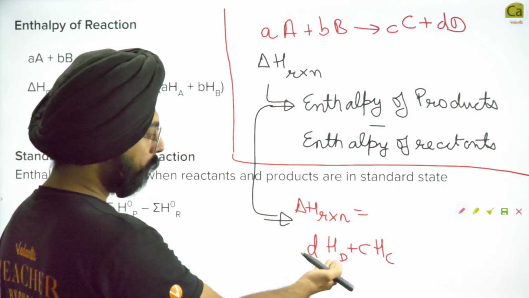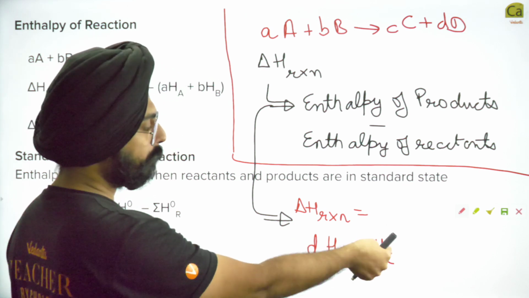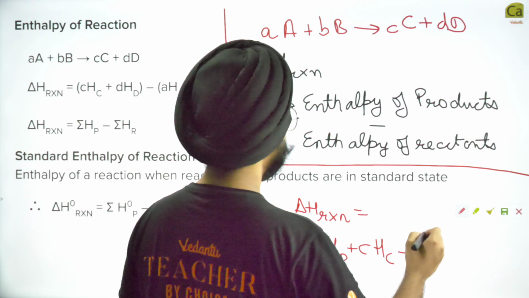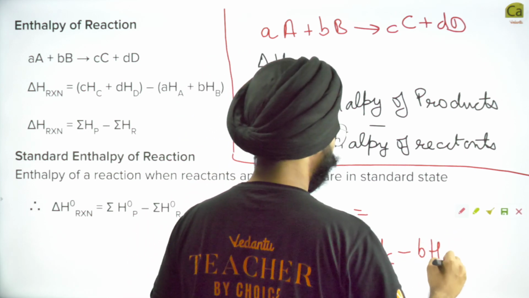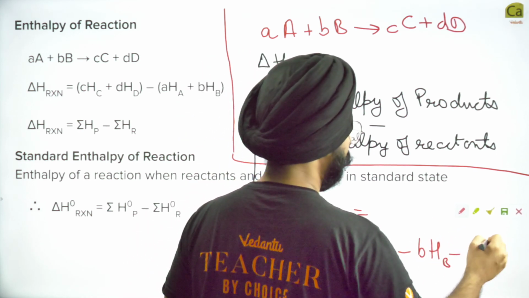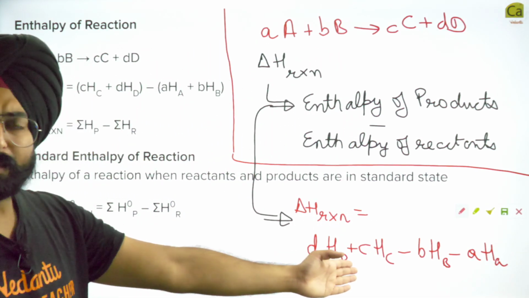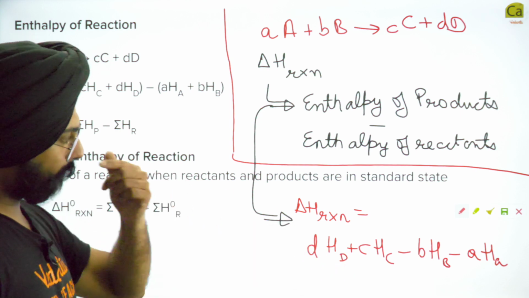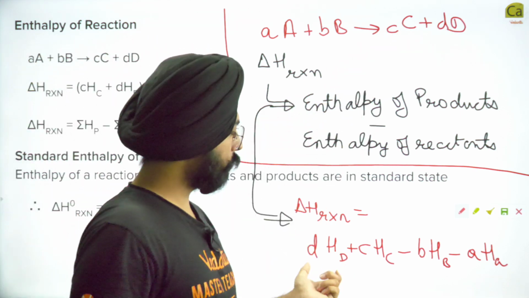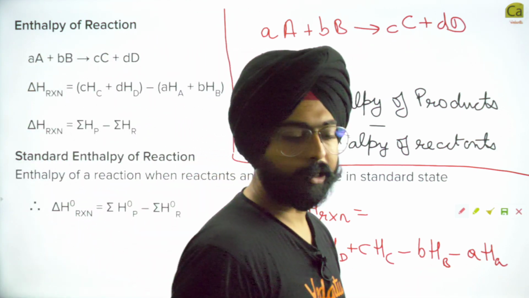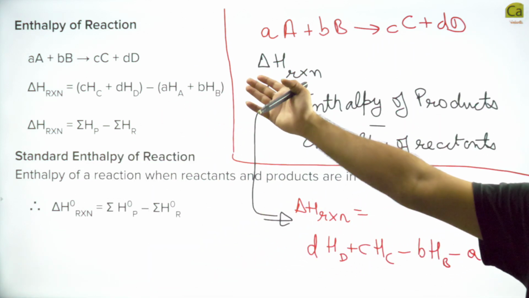So d times enthalpy of D per mole, c times enthalpy of C per mole, minus b times enthalpy of B per mole, minus a times enthalpy of A per mole. Pretty obvious, right? Total enthalpy of products minus total enthalpy of reactants. That's exactly what's written over here.